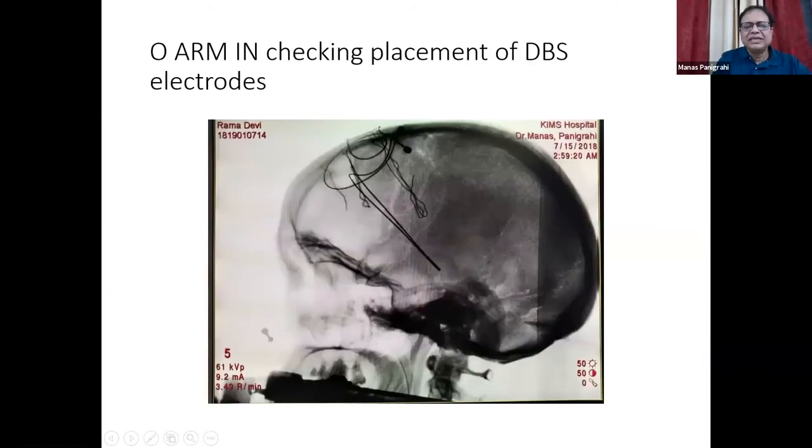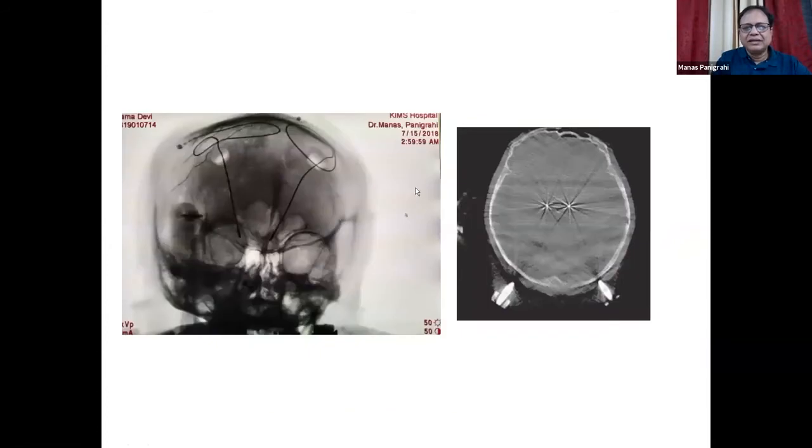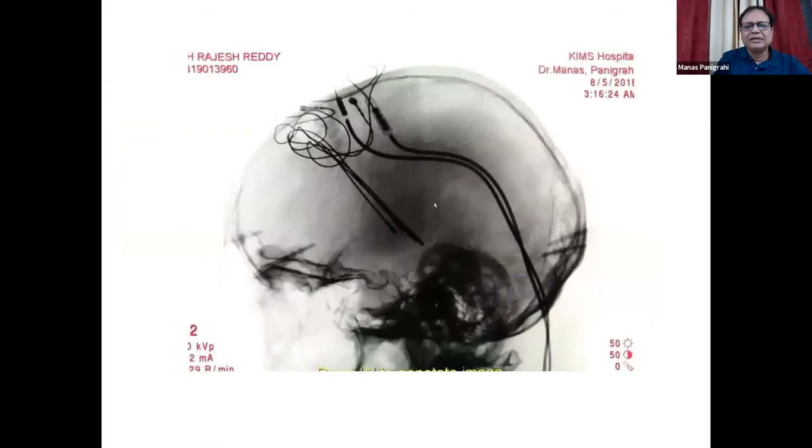It's also used in DBS. There's a case: following electrode placement, we do an OARM to check the planned trajectory and then superimpose it with the MRI which was planned, to check whether we have placed correctly or not. So that in the theater one can do a repositioning if required.